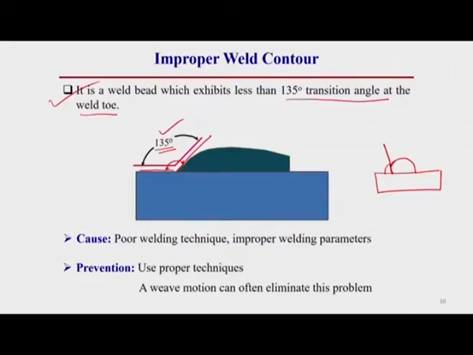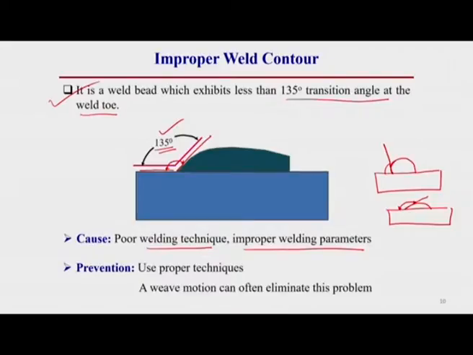If it is like this, here the transition angle is more than 135°. The higher the flattening of the weld bead height, the better the quality of the welding joint. That we should keep in mind. Here the main cause of this welding defect is poor welding technique, then improper welding parameters.